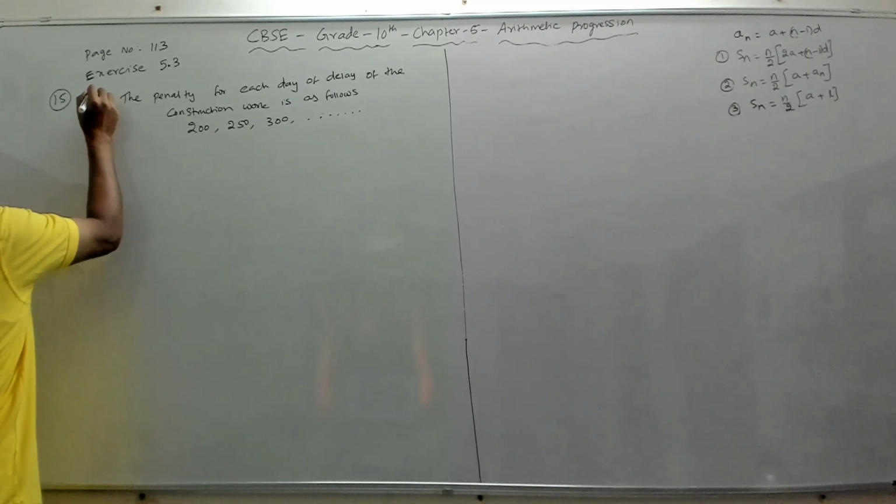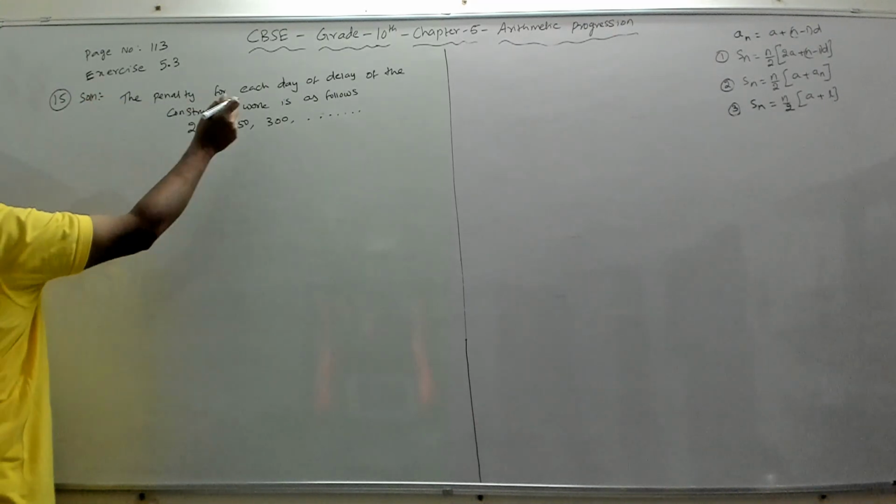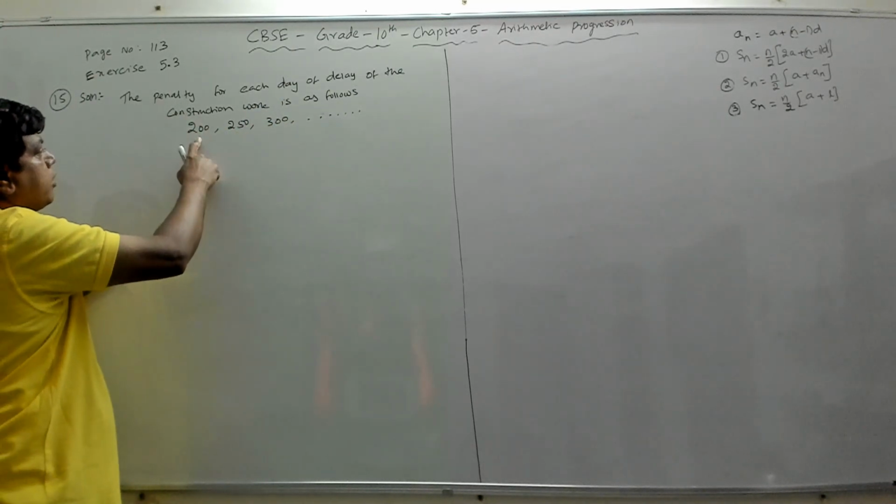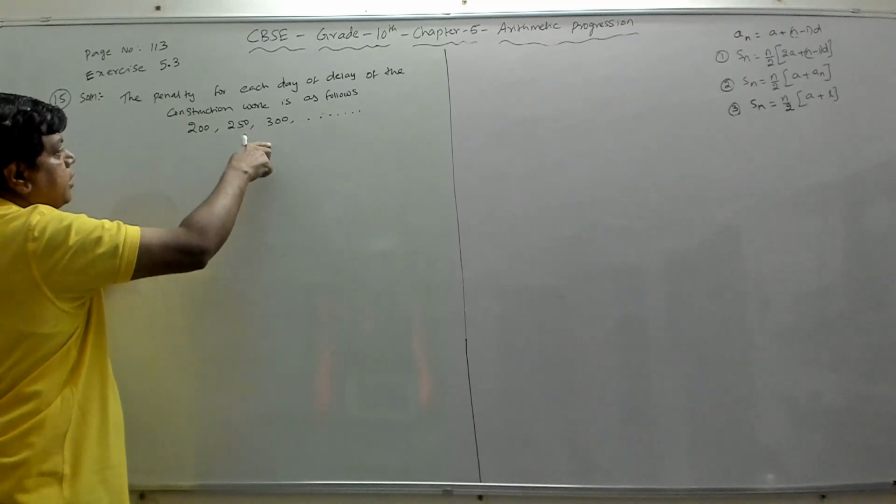Solution: the penalty for each day of delay of the construction work is as follows: 200 rupees for the first day, 250 for the second day, 300 for the third day, and so on.